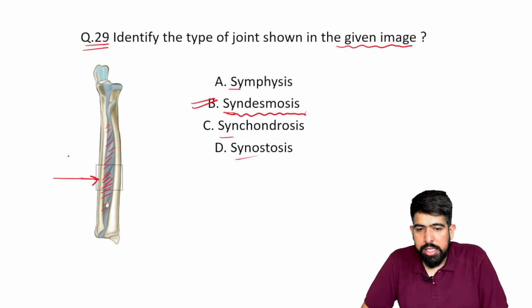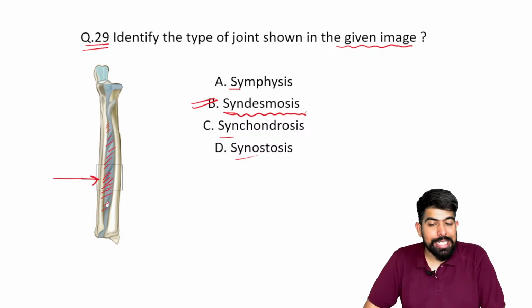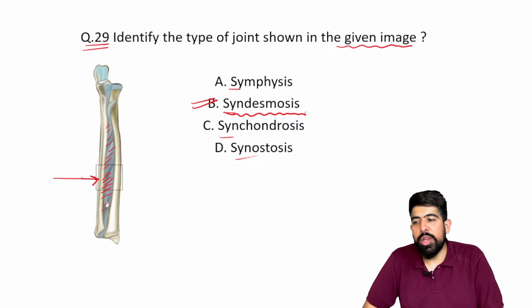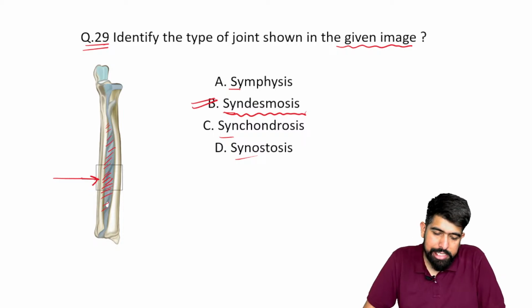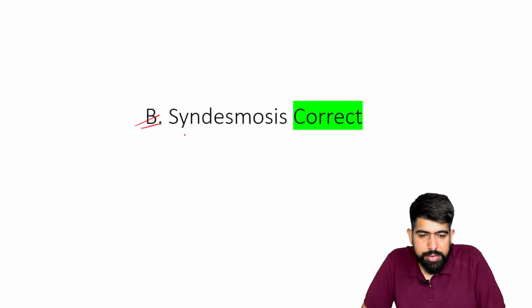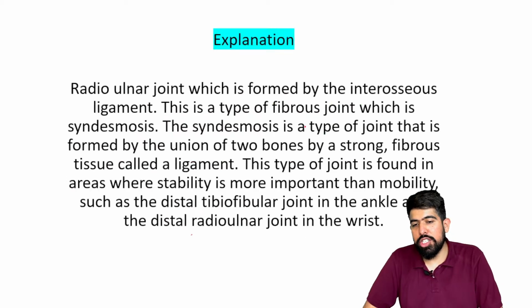Syndesmosis. The answer is the radio-ulnar joint. If they are asking you about the joint between the radius and the ulna, or directly ask about the radio-ulnar joint, it is your syndesmosis. Syndesmosis is the joint, right? So talking about this, what is this?